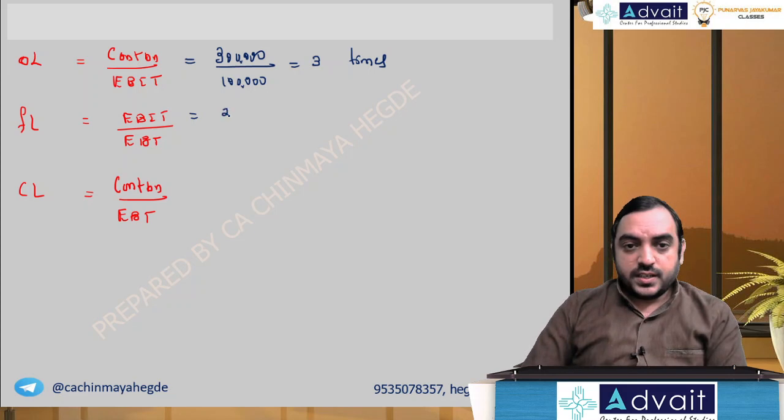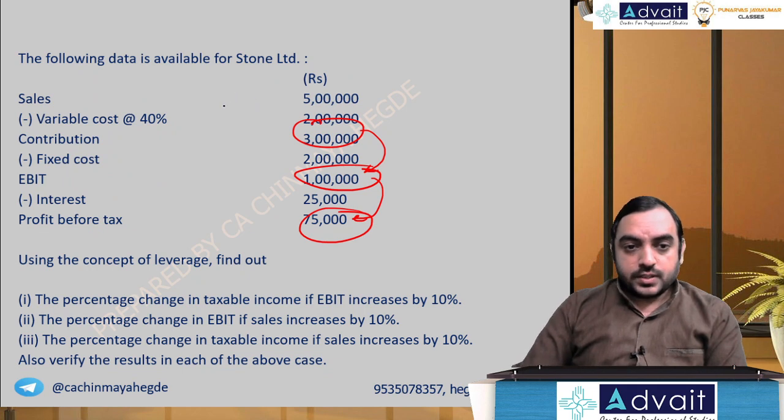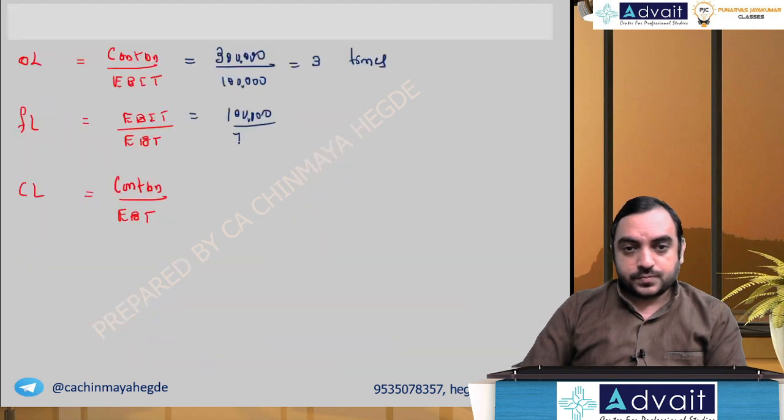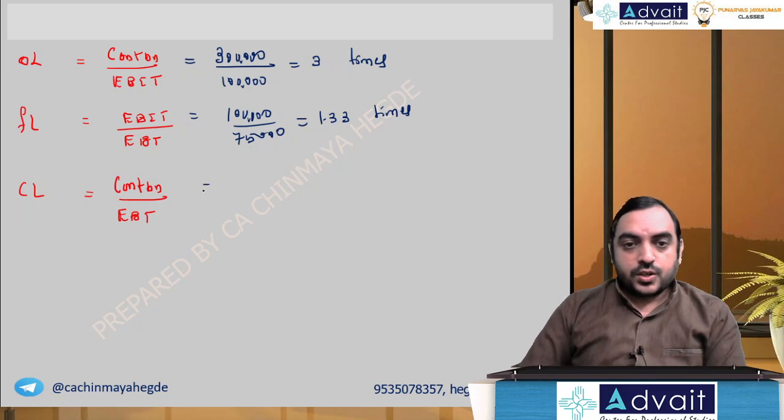Financial leverage: EBIT 1 lakh, EBT 75,000, so 1.33 times. Combined leverage: contribution 3 lakh divided by EBT, sorry, 75,000. EBT means taxable income. That is 4 times.